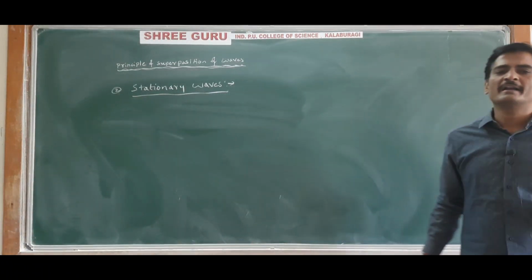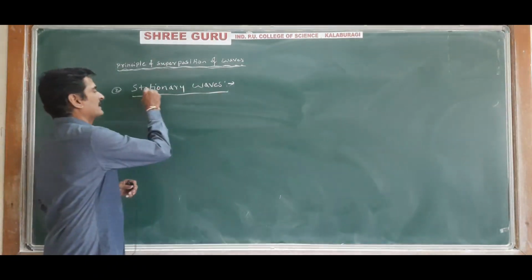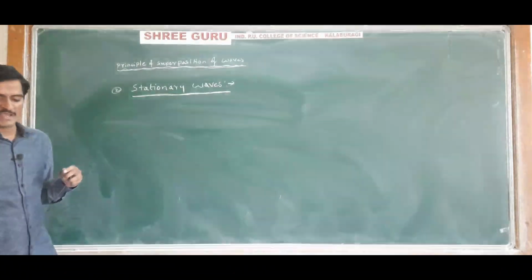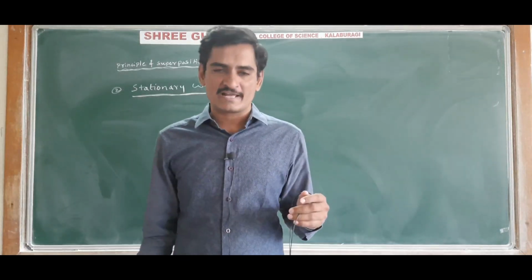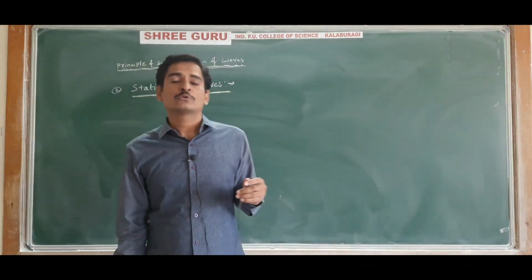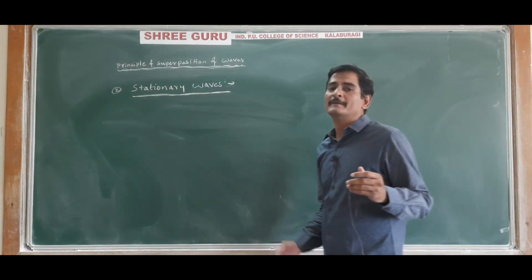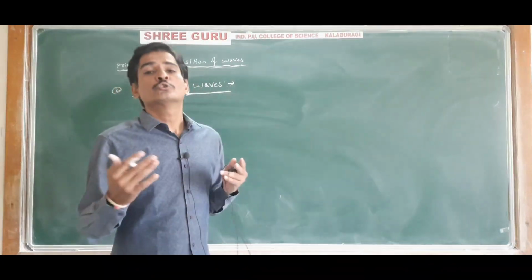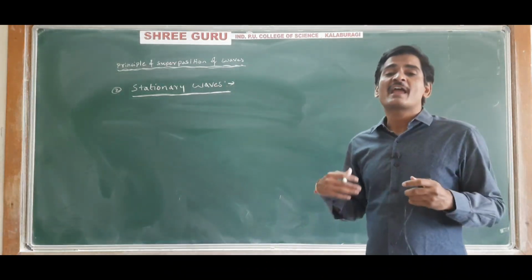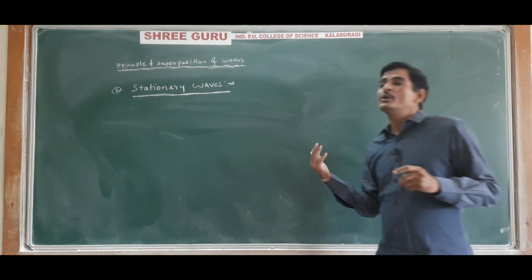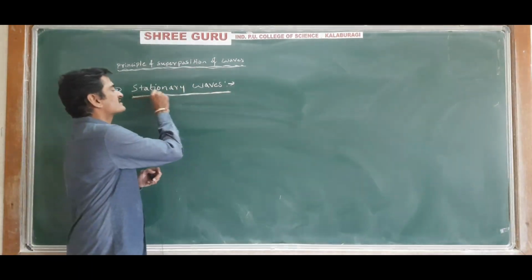When two identical waves of the same amplitude and frequency, traveling with the same speed in the opposite direction, superimpose on each other, then a wave is produced which does not appear to be traveling on either side, and it is called a stationary wave.